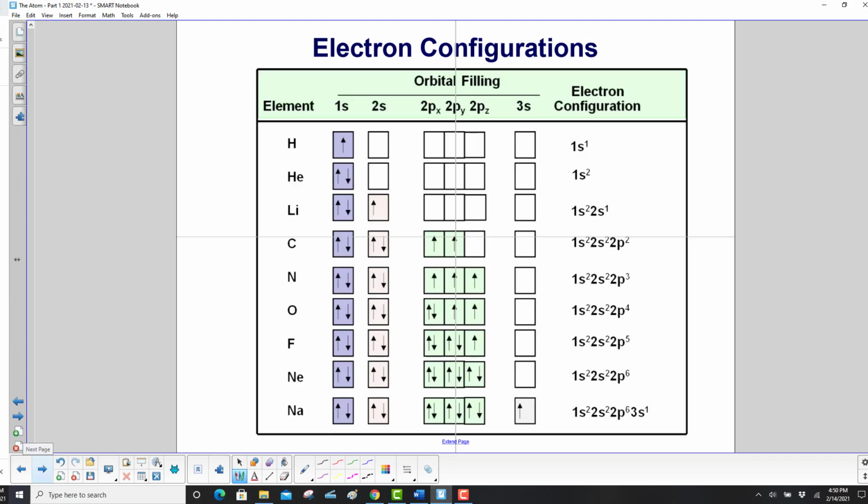So much going on in this chart, so you may want to pause this after I talk about it for a while. We're going to go with the elements from hydrogen in order of increasing atomic number. The first thing we fill is the 1s1 electron. This is the Aufbau diagram, and here's how you write the configuration, 1s1. Then helium adds another electron, and that has to be opposite spin. So you went spin up, then spin down, and we call that 1s2. Lithium, we add an electron here in 2s, so it's 2s1.